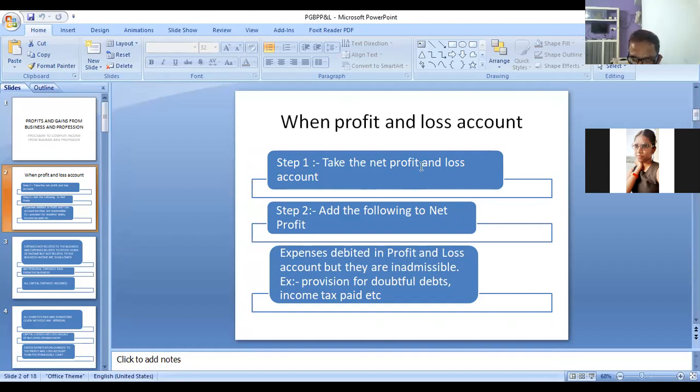Let's add the following to net profit. Expenses debited in profit and loss account, but they are inadmissible.